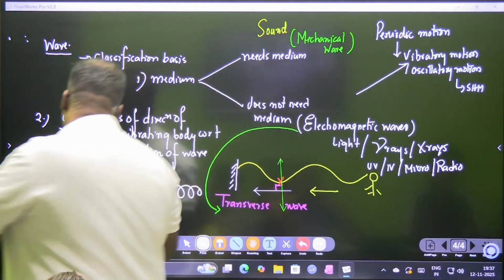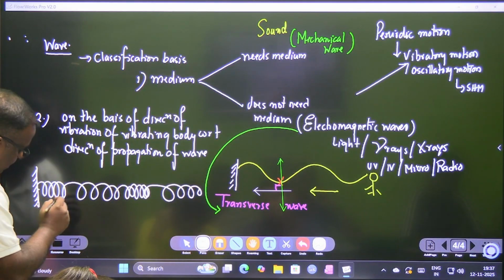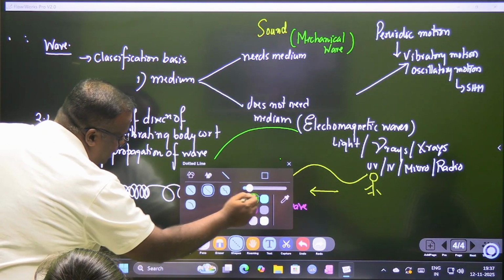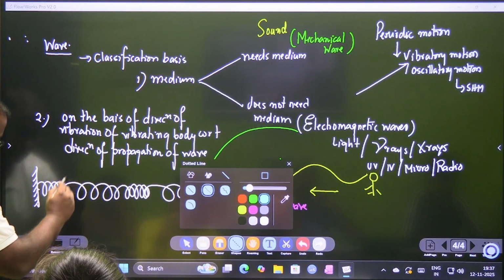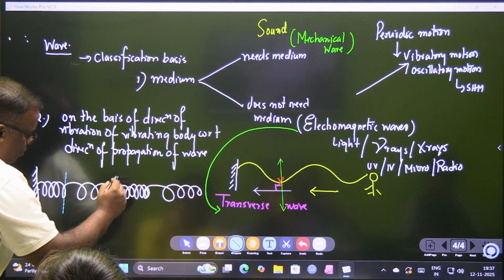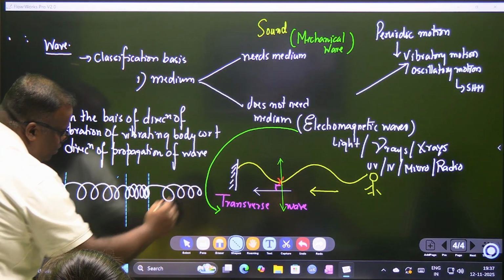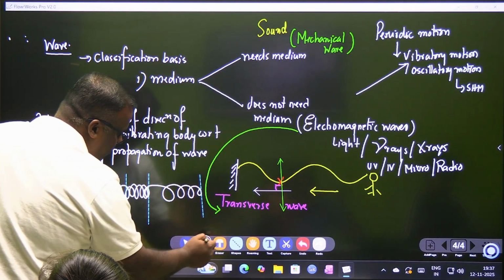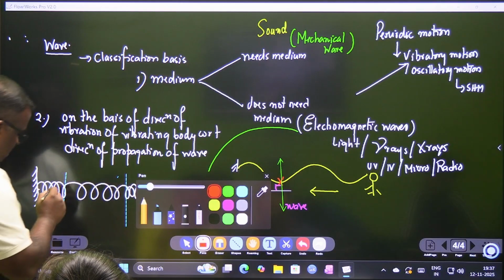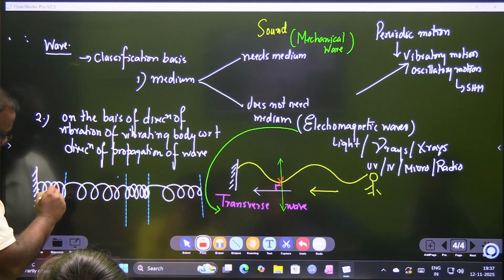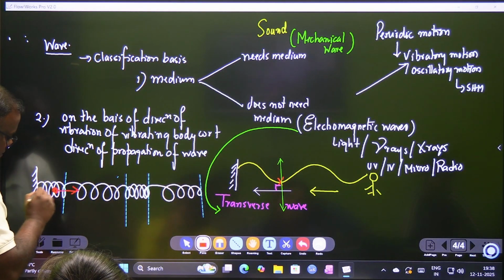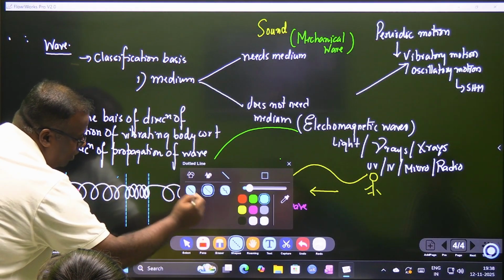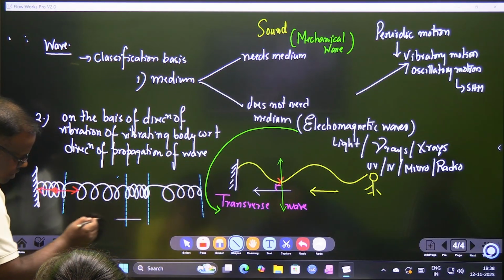So this sort of wave, if you see, this is what we call a compression zone, and then you get a rarefaction zone, again a compression zone, again a rarefaction. If you try to identify one particular particle out here, this particle sometimes goes to this side, sometimes to this side. Which side is the wave going, son?